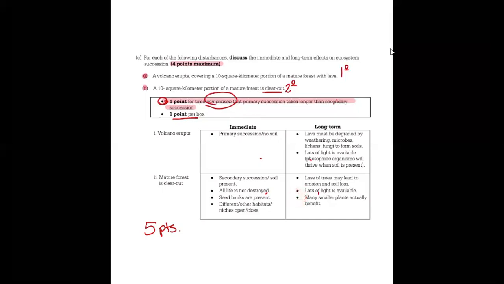This actually may be a benefit to smaller plants that are waiting for that opportunity for more light to be available, such as when a tree falls, and then this is their chance to sprout.